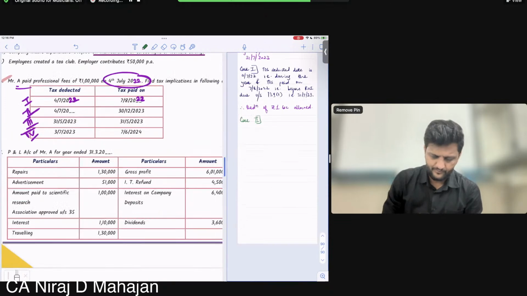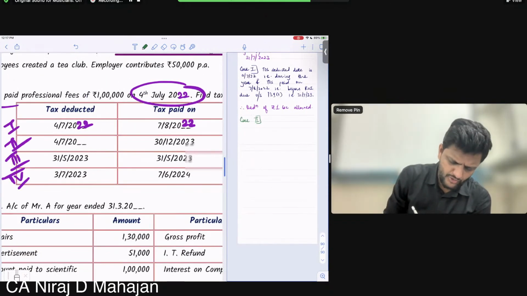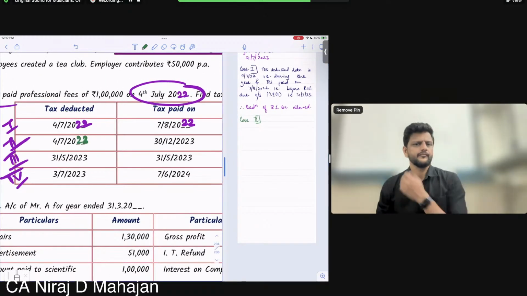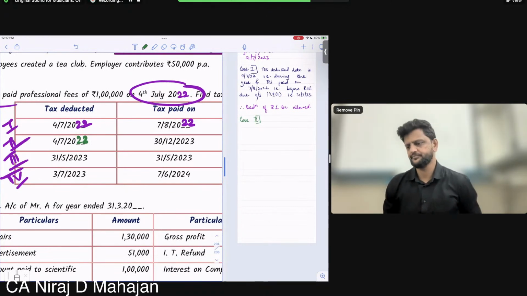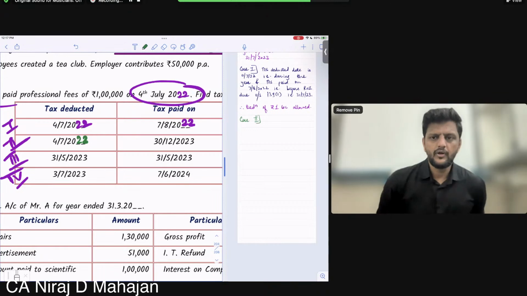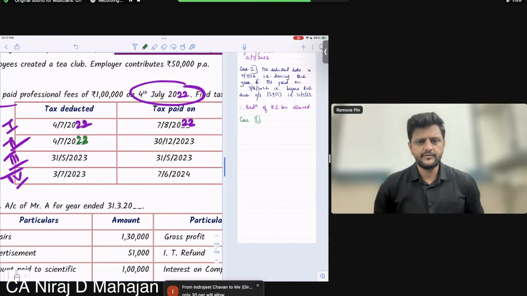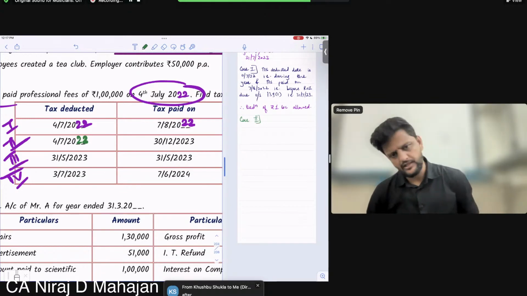Case 2. TDS deducted 4th July 22. Paid on 30th December 23. What compliance is done? Deduction is done in time. Payment done after ROI due date. Therefore, there will be a disallowance.